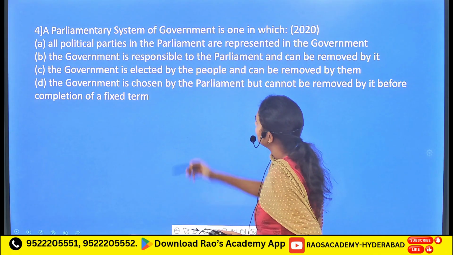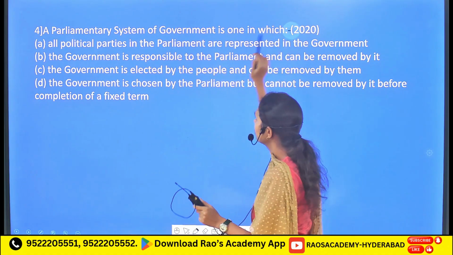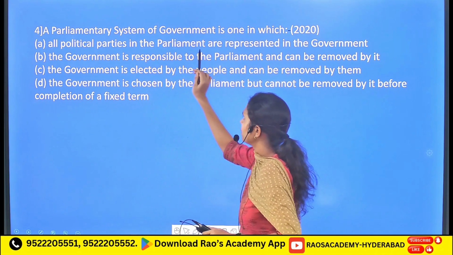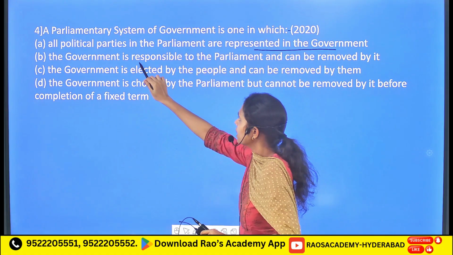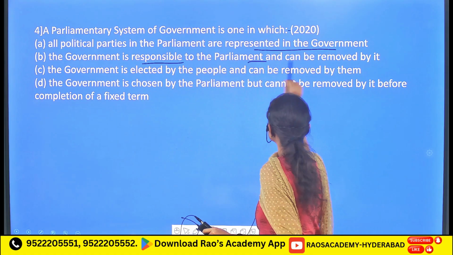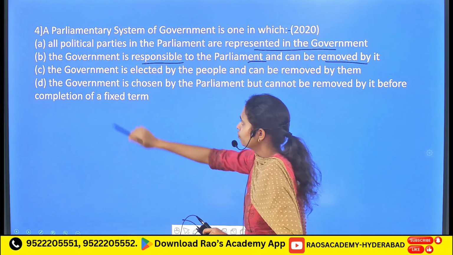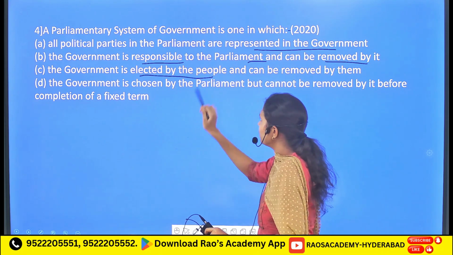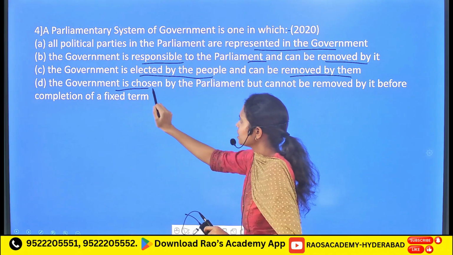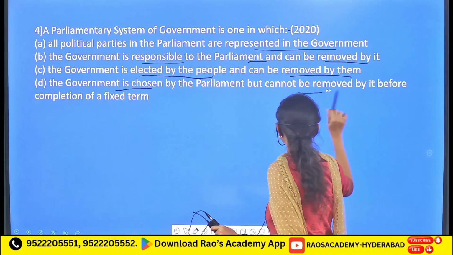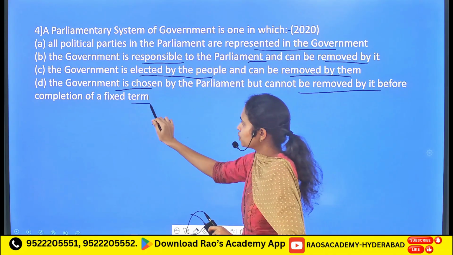Followed by: a parliamentary system of government is one in which all political parties in the parliament are represented in the government; the government is responsible to the parliament and can be removed by it; the government is elected by the people and can be removed by them; the government is chosen by the parliament but cannot be removed by it before the completion of the fixed term.